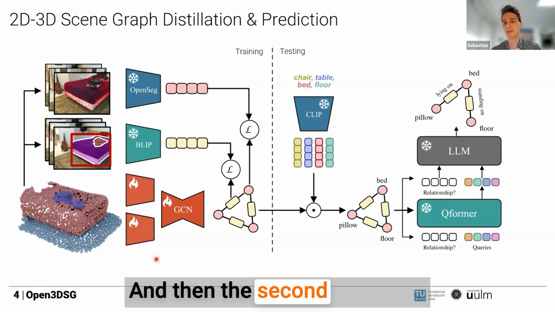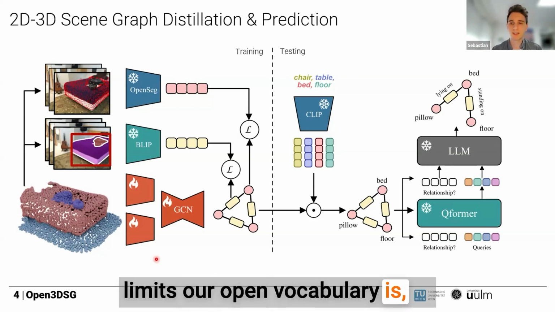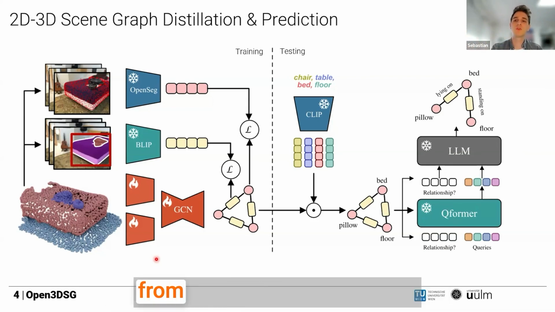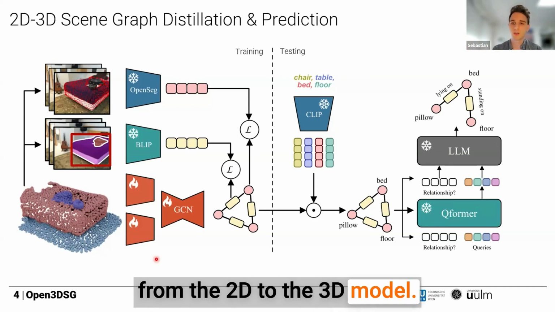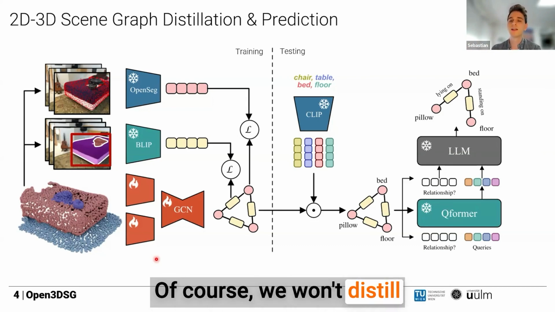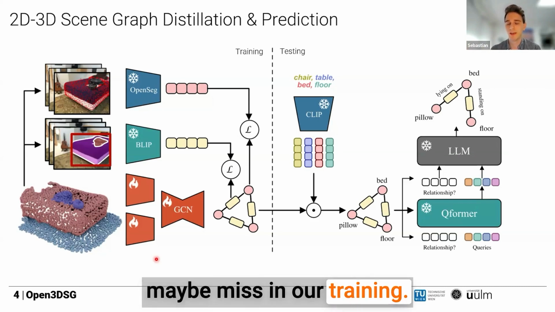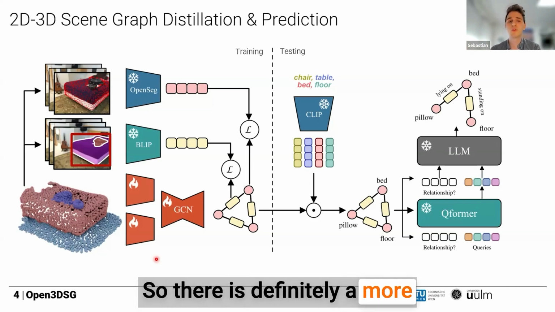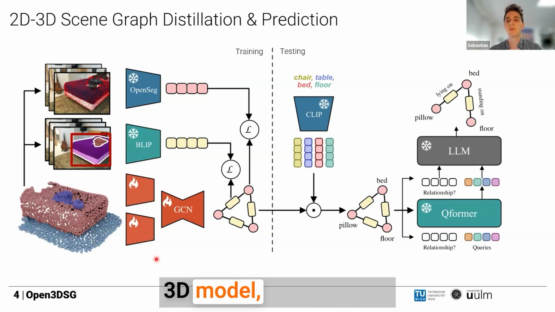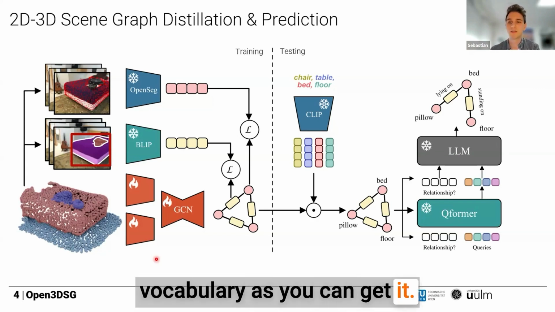And then the second thing that limits our open vocabulary is, of course, that we do this distillation from the 2D to the 3D model. We won't distill the entire knowledge of the 2D model into our 3D model, because there is something we maybe miss in our training. So there's definitely more specific knowledge in our 3D model, but generally it is almost as open vocabulary as you can get it.